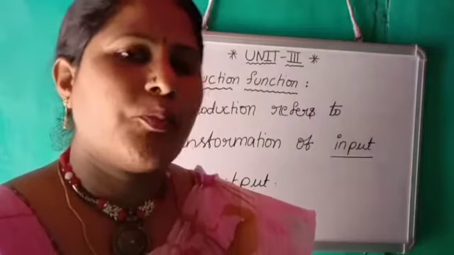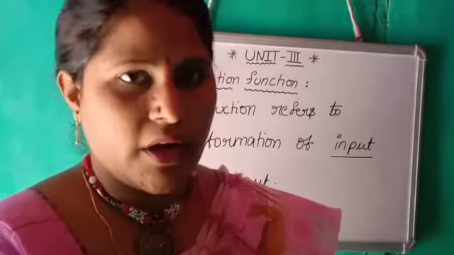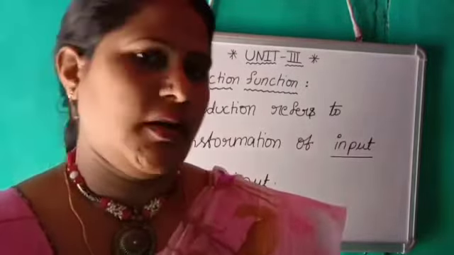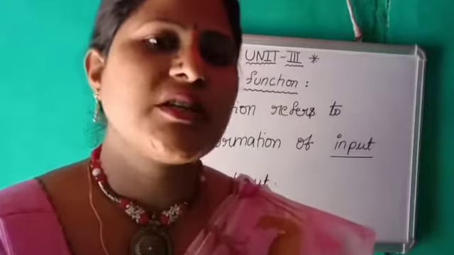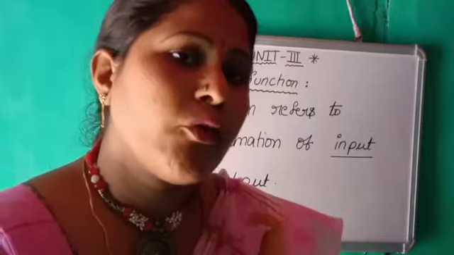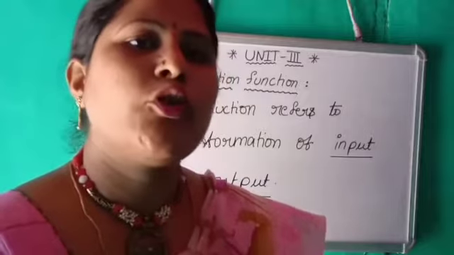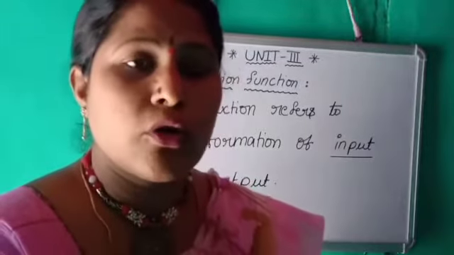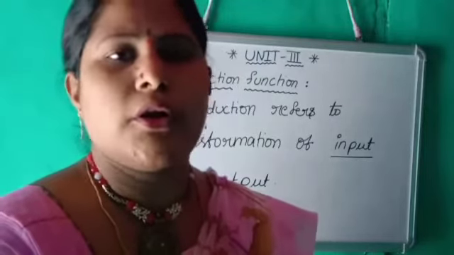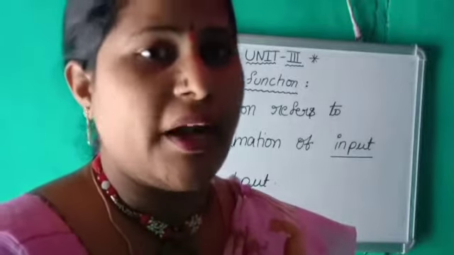Like that, for production we have to use some raw materials. If you take a biscuit company, how will biscuits be produced? The company has to take raw materials like sugar, flour and some oil. These are the ingredients they want, and we call them raw materials.